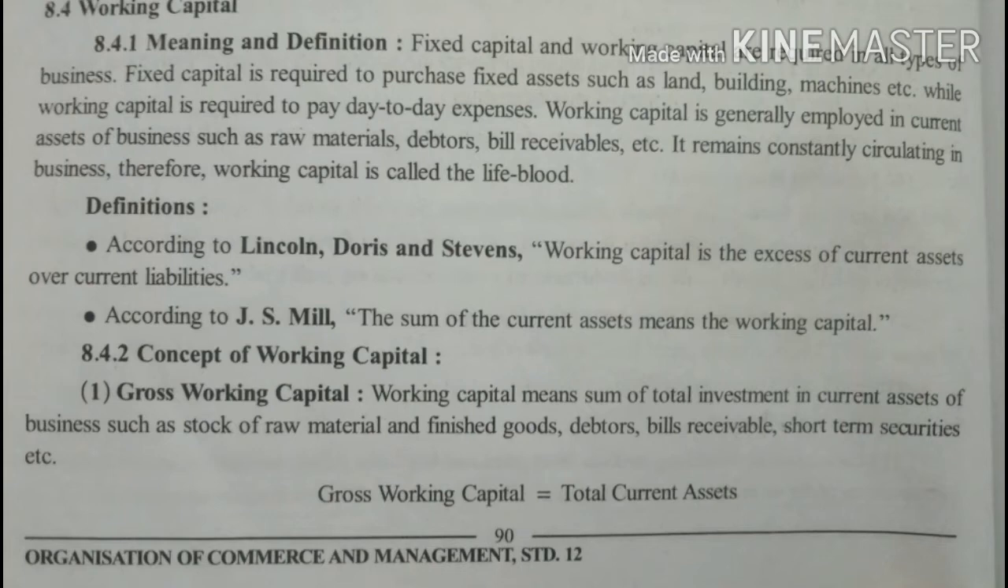You can see the definition according to Lincoln, Doris, Stevens, and J.S. Mills. Now let us see the concept of working capital. There are two: gross working capital and net working capital. Gross working capital: the total of all current assets of the company is known as gross working capital. This can be written as gross working capital is equal to total current assets.